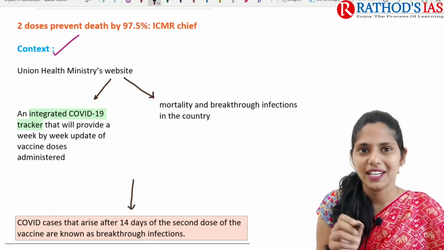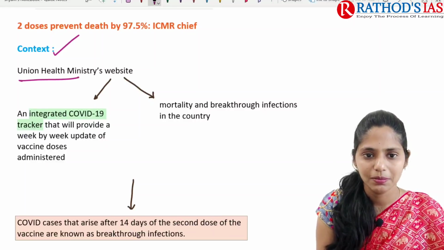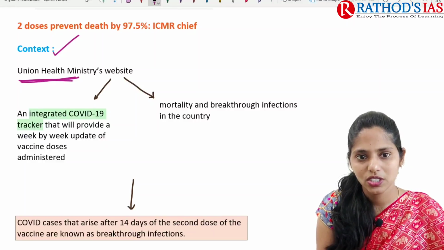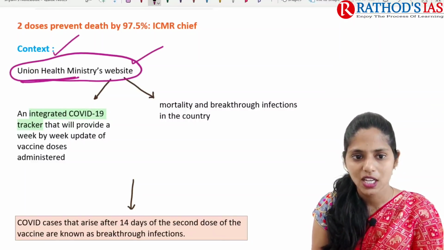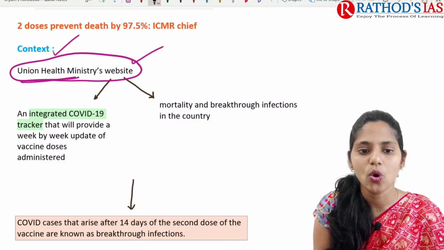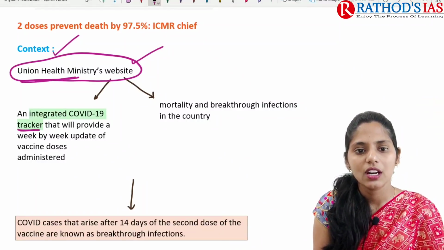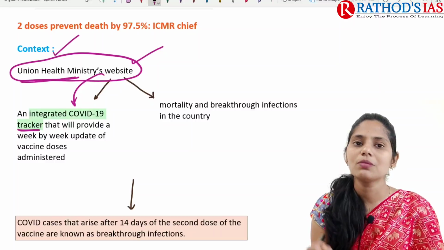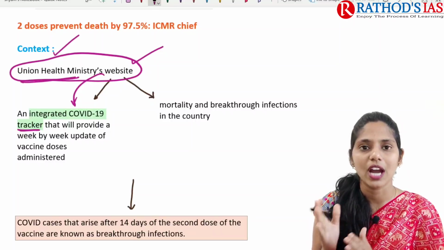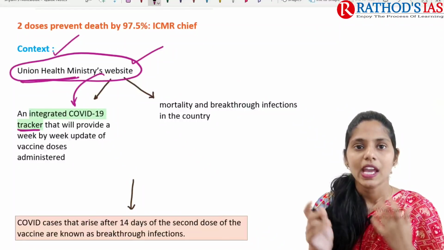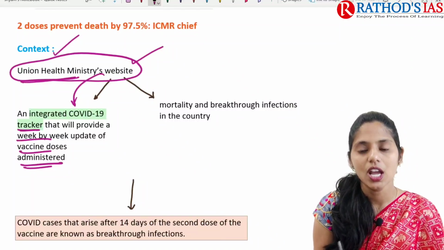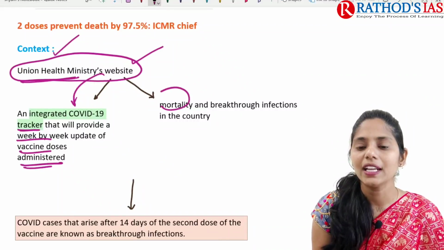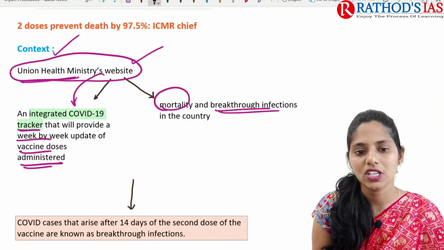If you see the context, it mainly says that our Union Health Ministry has come up with a website, which is an integrated COVID-19 tracker. Our ministry is coming with a website which provides crucial information regarding the COVID-19 tracker, and in this way it provides a week-by-week update of vaccine doses administered, and even focuses on mortality and breakthrough infections in the country.